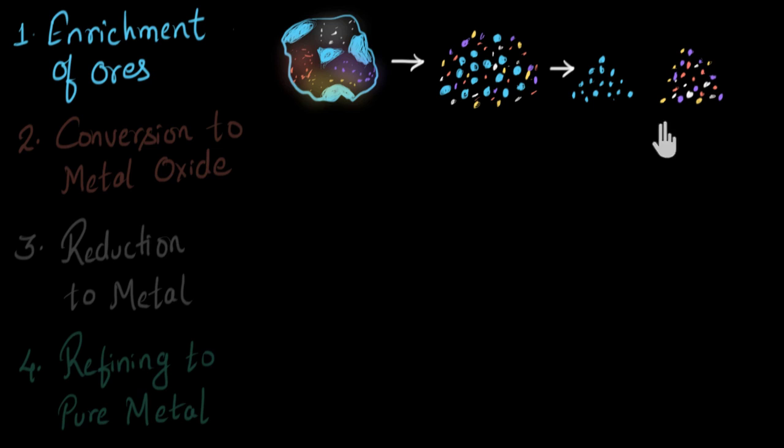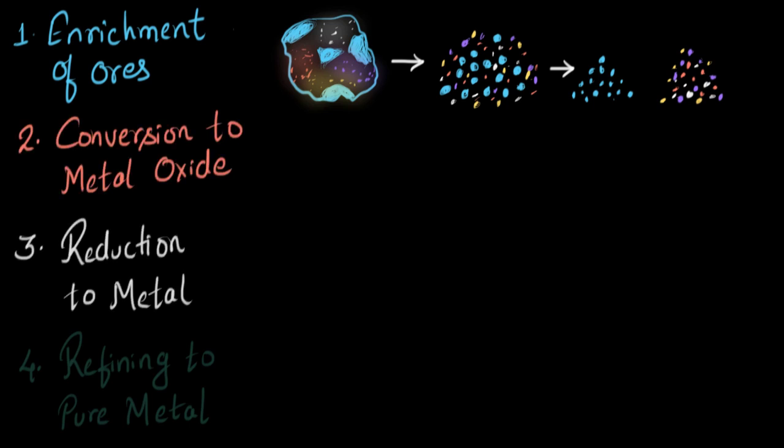So this is how we can enrich our ores, meaning we can concentrate the metallic compounds and remove most of the impurities. Now in later videos, we will be talking about how to convert this metal compound into metal oxide, then reduce the metal oxide to get the metal, and then refine the metal to get pure metal.